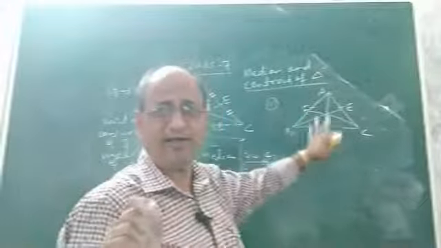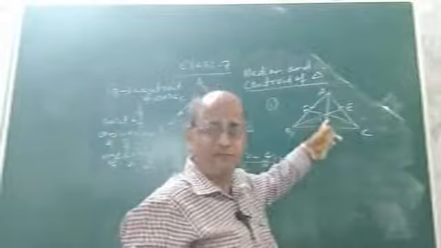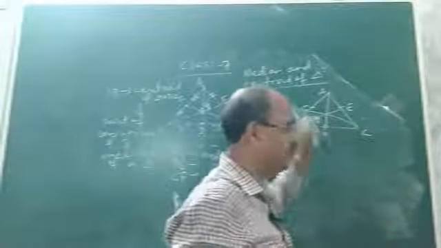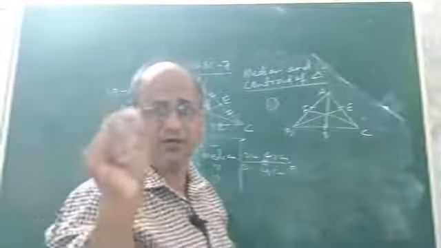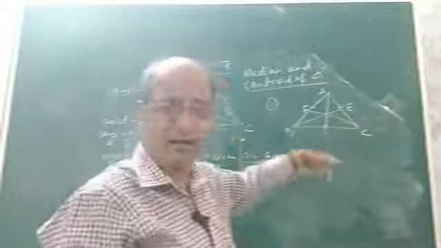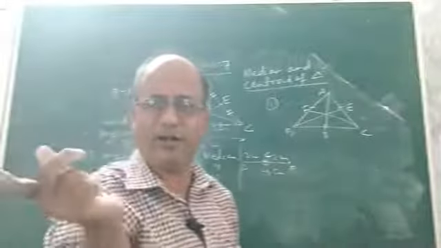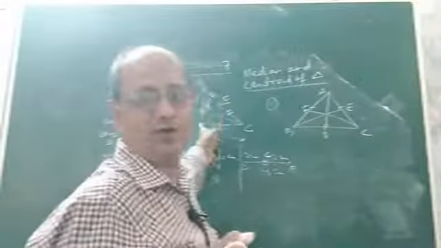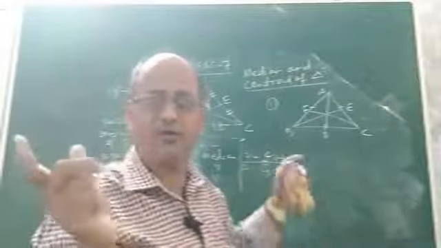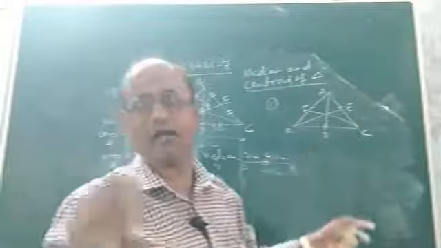So if you take an equilateral triangle and if you find the three medians, you will be surprised to know that the length of these three medians will be equal. If you measure the length of AD, BE and CF, they will be equal in length. So this can be verified experimentally. You can do it at your home by drawing an equilateral triangle. I already told you how to construct an equilateral triangle. Draw any equilateral triangle. I told you how to construct a median. What is median? The concept I gave you now. You can easily draw and verify that the three medians of an equilateral triangle are equal.